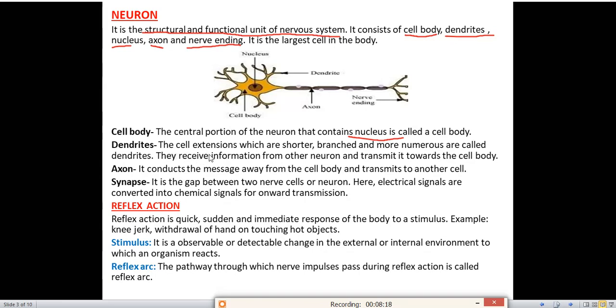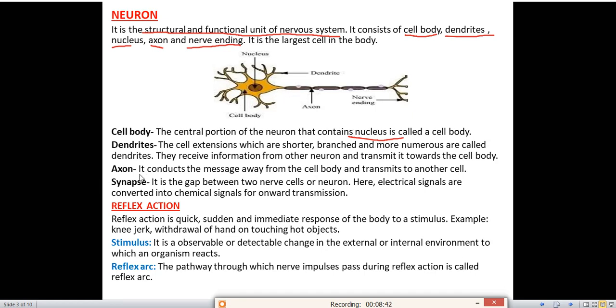Dendrites. The cell body has extensions which are shorter, branched and more numerous, called dendrites. They receive information from other neurons and transmit it towards the cell body. What is the function of these dendrites? They receive the information from other neurons and transfer the messages to the cell body.